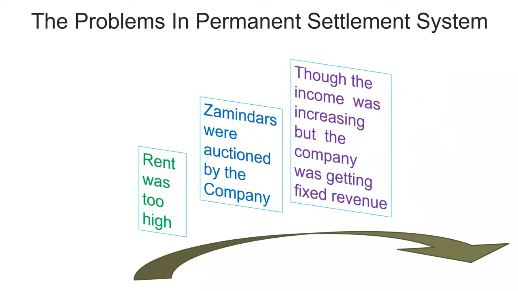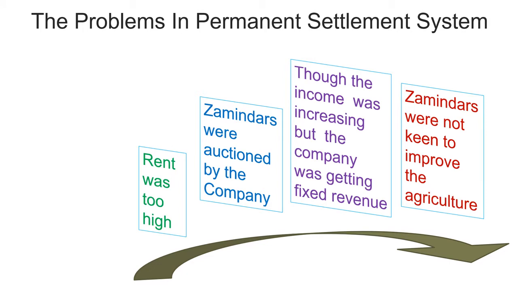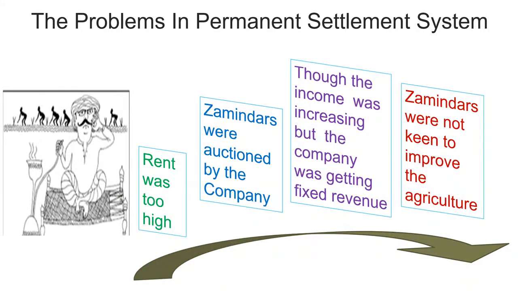Though the income was increasing, the company was getting fixed revenue. Zamindars were not keen to improve agriculture as they were not getting anything in profit, so they were not interested in improving the condition of the land or agricultural methods.